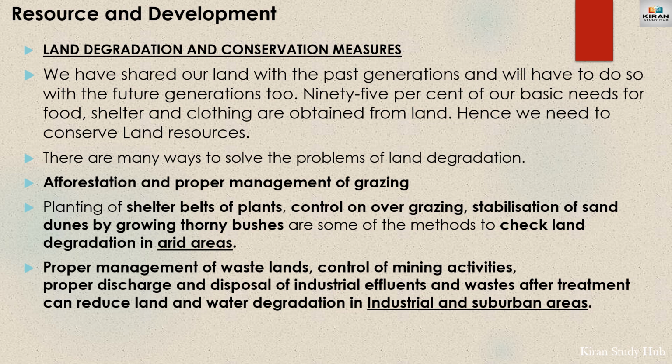Those are afforestation, proper management of grazing, planting of shelter belts, control on overgrazing, and stabilization of sand dunes by growing thorny bushes. These are some of the methods to check land degradation in the arid areas.